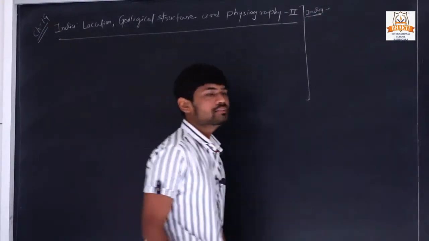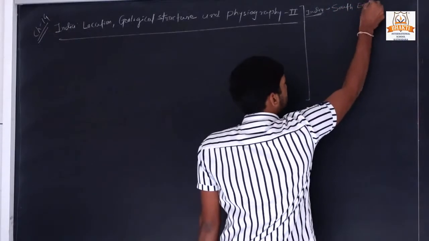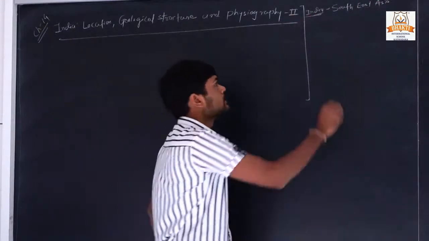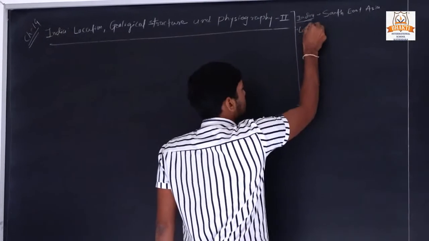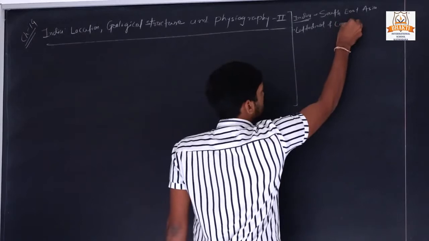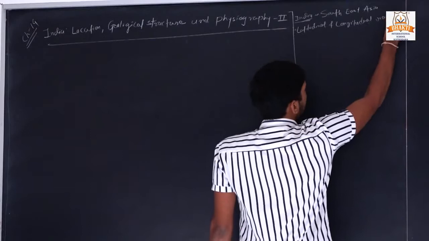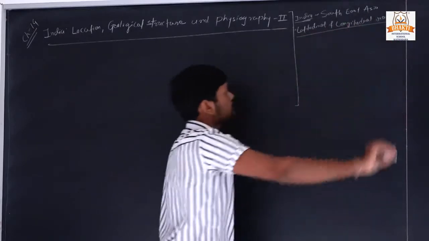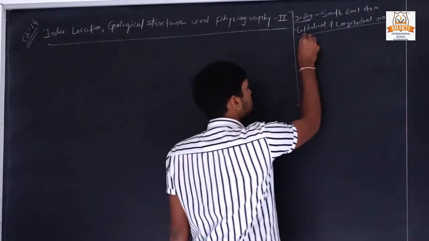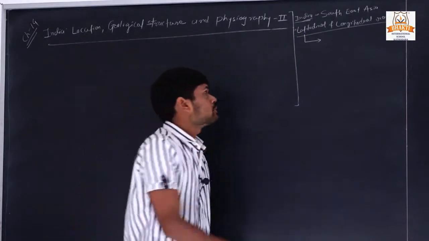India is located in South East Asia. This is India's location. Next, India's latitudinal and longitudinal range, in which we discussed how many latitudes there are on the surface of the earth.